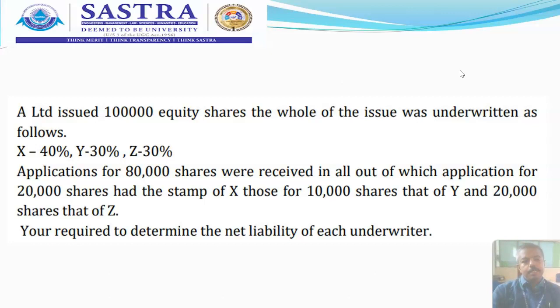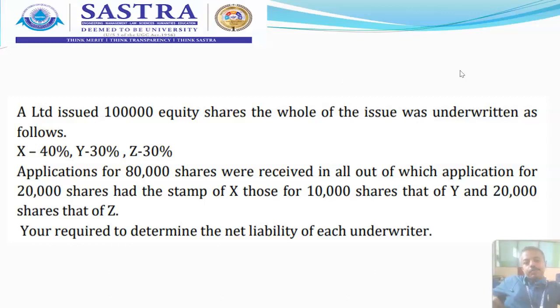Now subtract the marked applications. So what are the marked applications here? The marked applications are given explicitly in the question itself. As I am showing you the question, the purpose is that you can simultaneously watch that and write in your notebook. So now subtract the marked applications. Here the marked applications are 20,000 for X, 10,000 applications of Y and 20,000 applications of Z, which is given directly in the question itself.